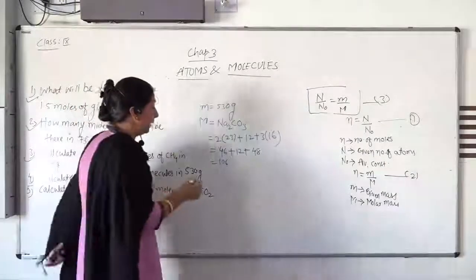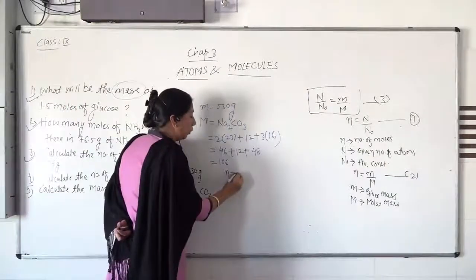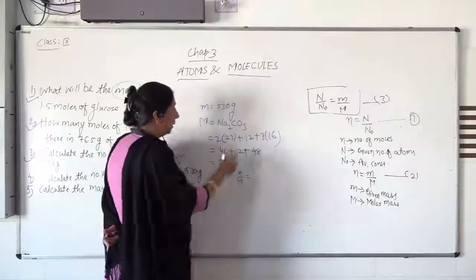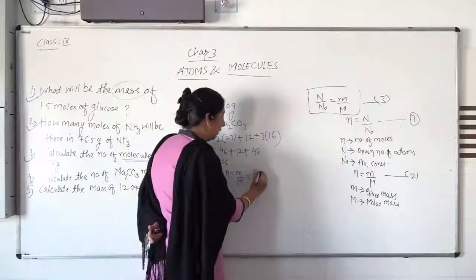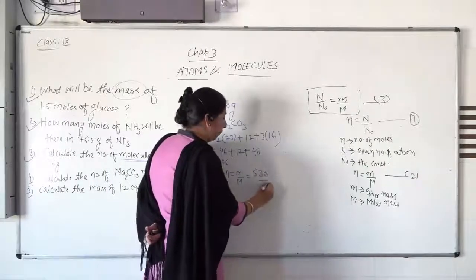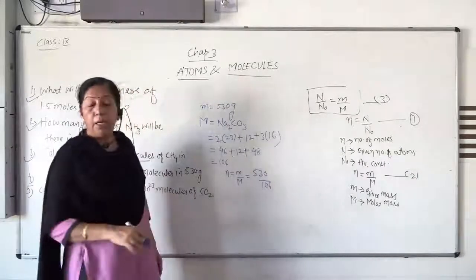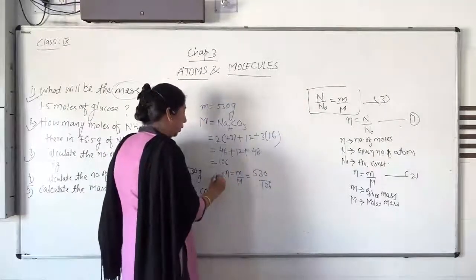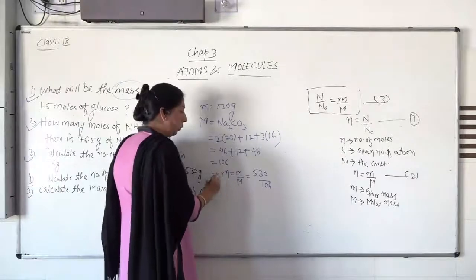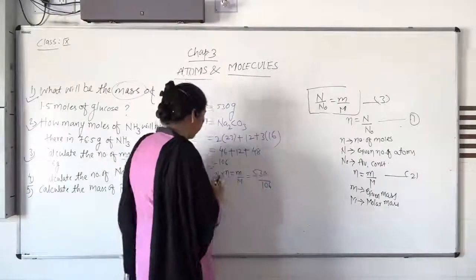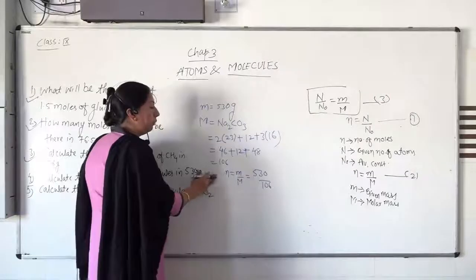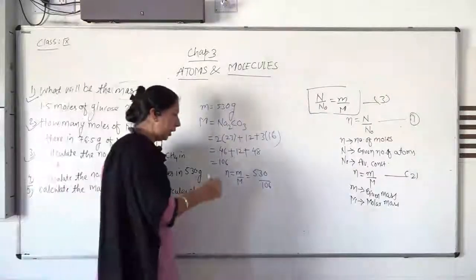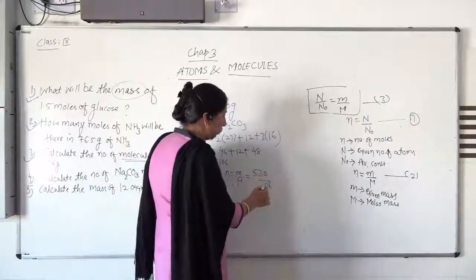So first we write small n is equal to small m upon capital M. This one is given, 530 upon 106. Even directly, if you multiply with this quantity N0, you will get the Avogadro number. So directly if you do that, it is also okay; otherwise we first get the number of moles and then we multiply with the Avogadro number.